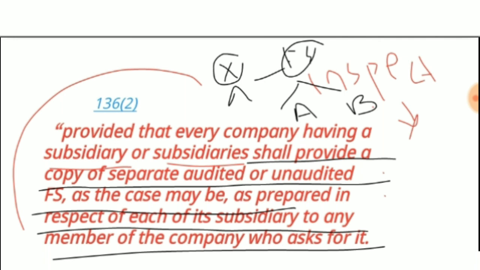So suppose a member is asking for what? Separate audited or unaudited statements. In the given case, it is mainly stating that the company is required to prepare and shall provide a copy of the separate audited or unaudited financial statement, as the case may be, as prepared in respect of each of its subsidiaries, to any member of the company. So the member is asking for that. To provide as per their requirement, the company is required to maintain what? Separate audited or unaudited financial statements in respect of each subsidiary. That is, they have to prepare them separately. Okay, and if any member asks for the same for the purpose of making any inspection, they have to send it separately. This is section 136 subsection 2.